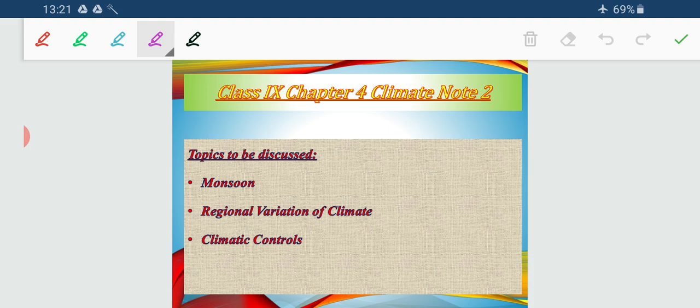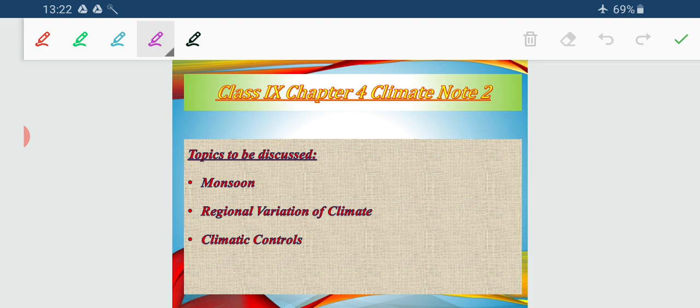In the previous class, I discussed some basic concepts related to this chapter: the elements of weather and climate, the difference between weather and climate, the meaning of the term monsoon and from where it has been derived, and some relationship between temperature and pressure, pressure and wind, and wet air and dry air exerting pressure. All these concepts, and the explanation of the seasonal reversal of the wind direction.